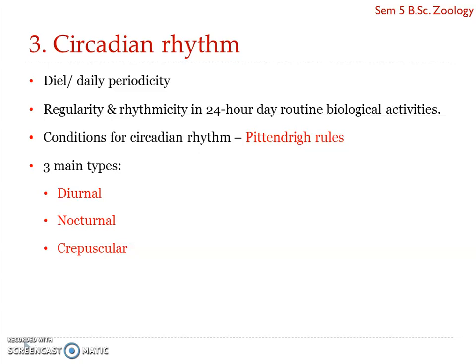In this cycle, some animals remain most active at sunrise and sunset. These animals are referred to as crepuscular. Animals that are active during daytime are diurnal, while the night-active organisms are referred to as nocturnal.